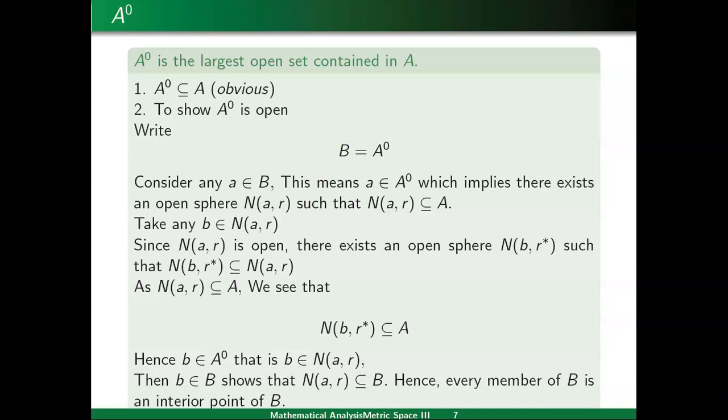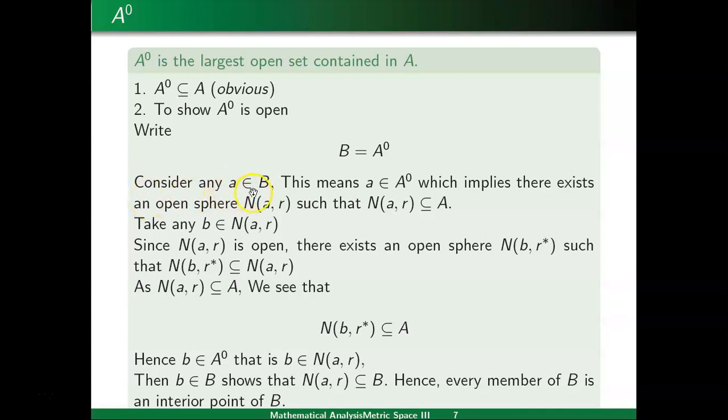To prove that B is open, let us take an arbitrary point a belongs to B. And now we will prove that there exists an open sphere about a which is contained in B. This will prove that a is an interior point of B. So let us start.